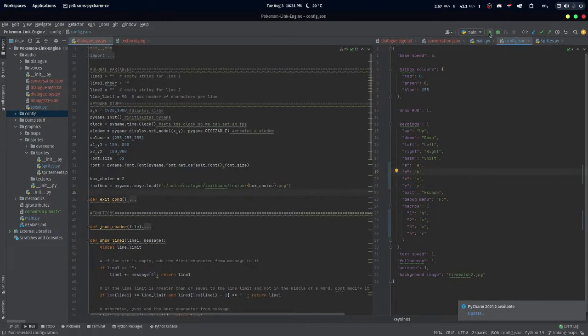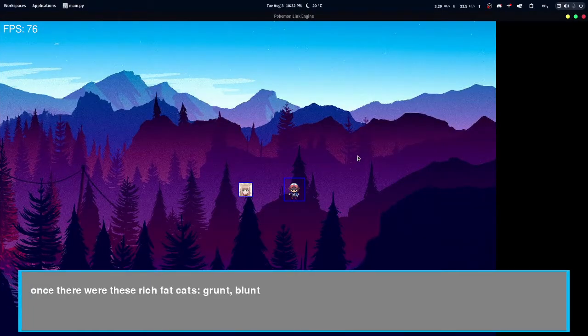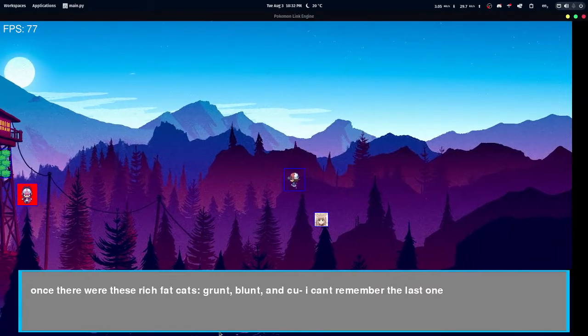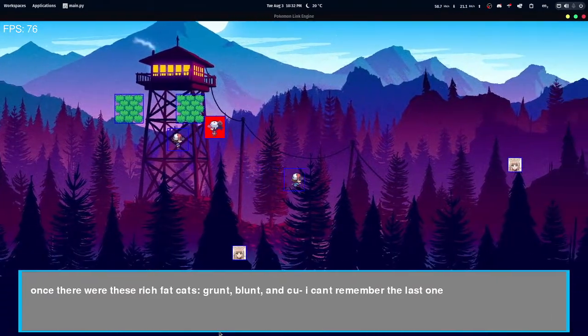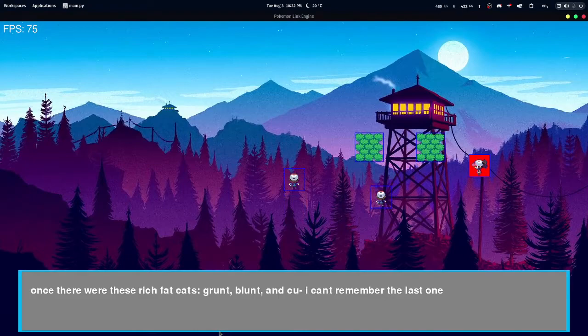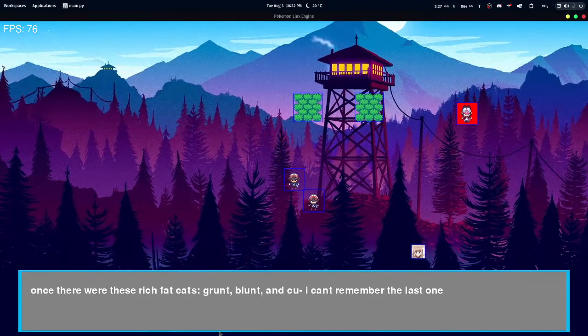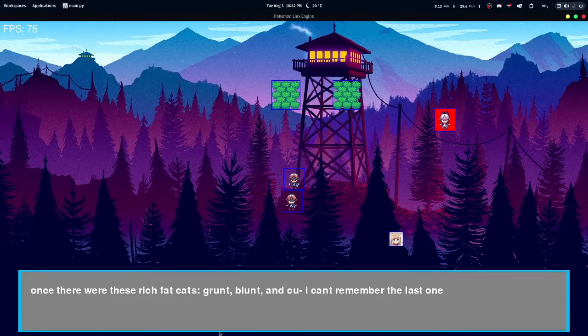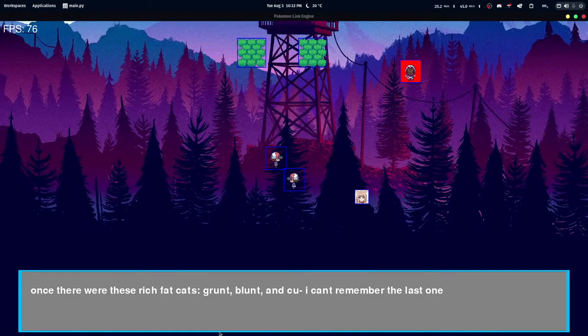Hold on, let me show you. So you have the text box down here. It's just an image that displays text over time. Everything still works on here, it just takes up some real estate. I can fix that, because these text boxes aren't going to be on all the time. They're just going to be on whenever you want, and I might have the camera focus zoom in a bit on the characters. But realistically, you'd be talking to this NPC and the text box would come on. I might just zoom in on YouTube or something.